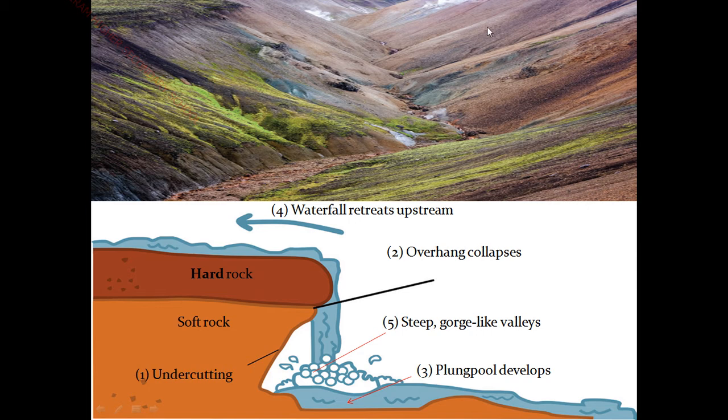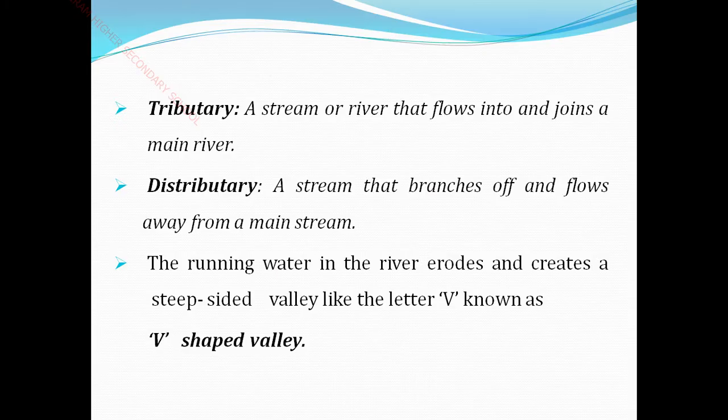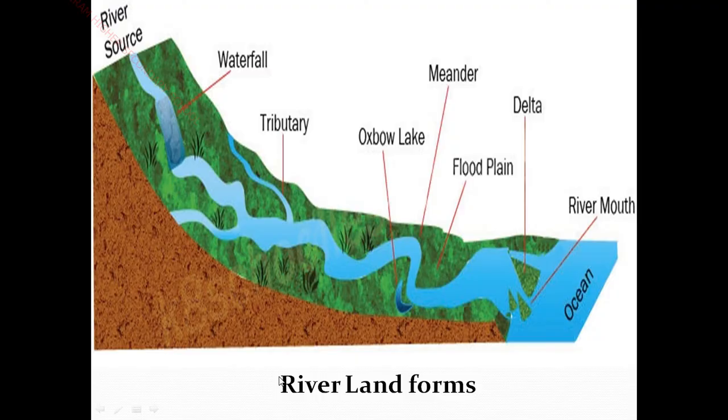So this is the V-shaped valley, which creates a steep side valley. So these are the steep sides. So this steep side valley is called a V-shaped valley. Okay, that is all we have seen here. The running water in the river erodes and creates a steep side valley in the shape of the letter V. It is called a V-shaped valley.